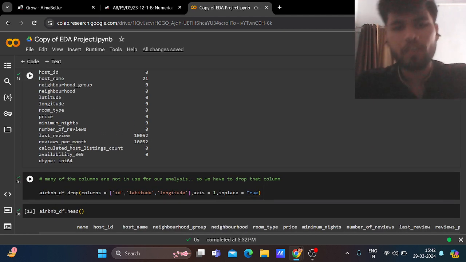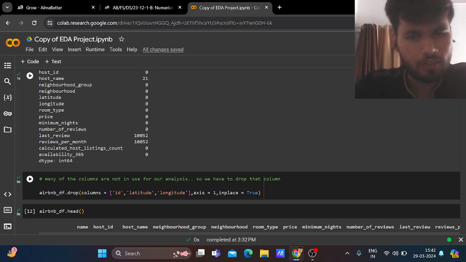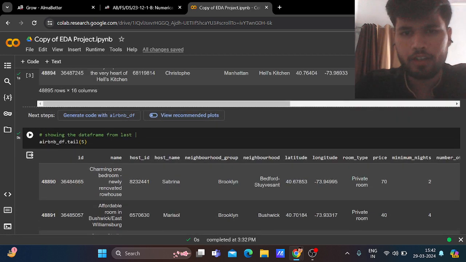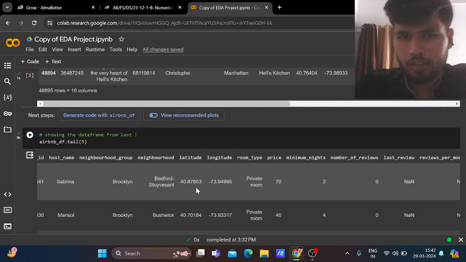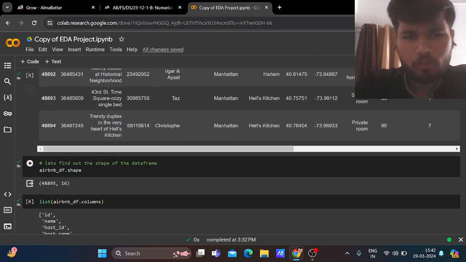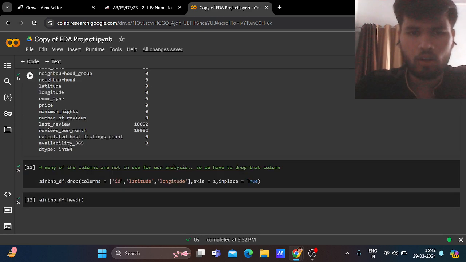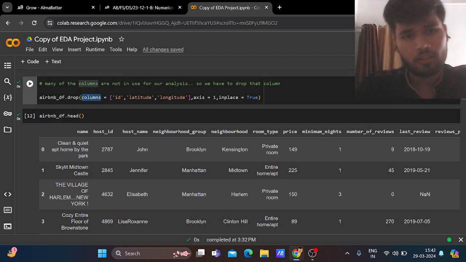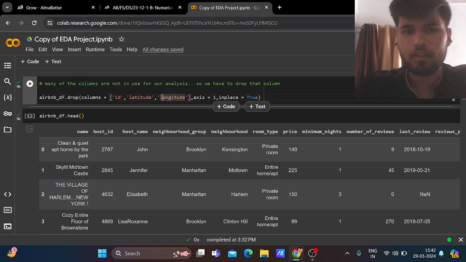Many of the columns are not of use for our analysis, so we have to drop those columns. Let me see the data frame. Latitude and longitude might not be of use for our analysis, and also the ID. So we have to remove these columns. The function we are using is Airbnb df dot drop with columns. Columns is necessary: which columns are we removing from the data frame? ID, latitude, and longitude.